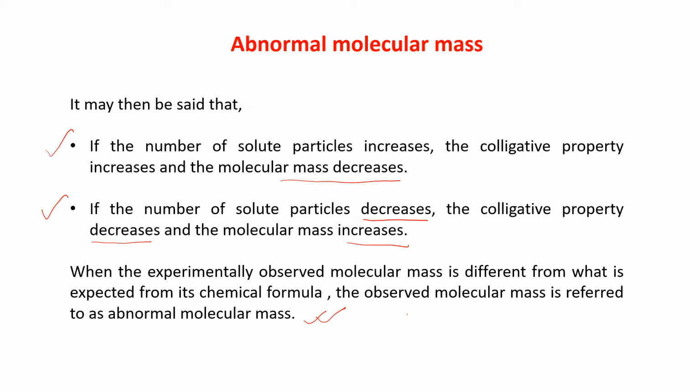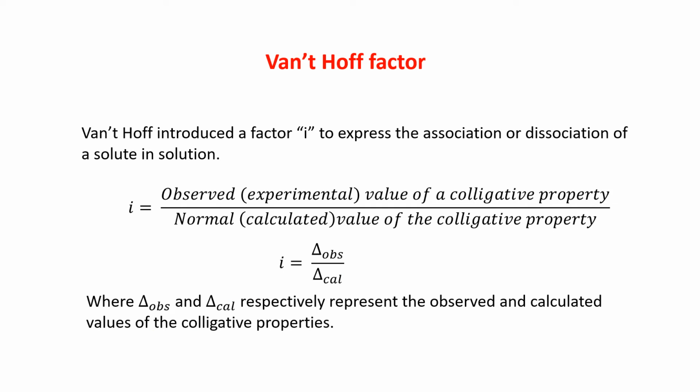Children, it is very important to know that when the experimentally observed molecular mass is different from what is expected from its chemical formula, the observed molecular mass is referred to as abnormal molecular mass. Am I clear, children? So, Van 't Hoff introduced a factor i to express the association or dissociation of a solute in the solution. So what is that i?